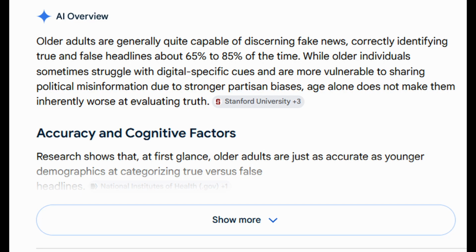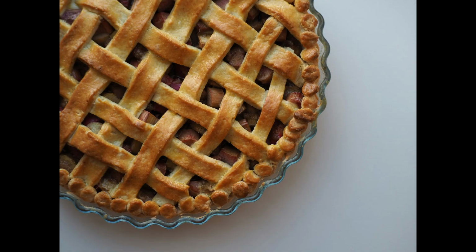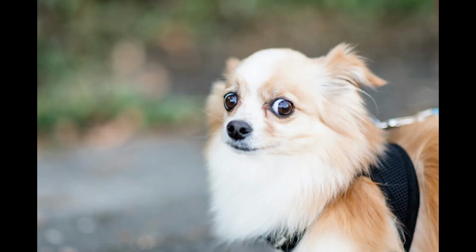Well, sure, my model can't bake me a pie on Sunday morning, but what it can do is teach us how fake news spreads. In a world like the one that we live in, sometimes it pays to be a little bit skeptical.